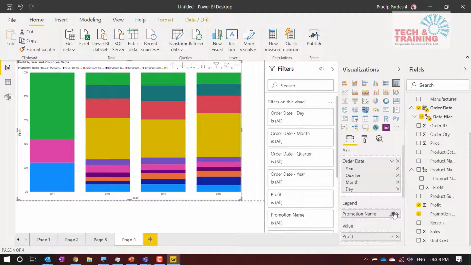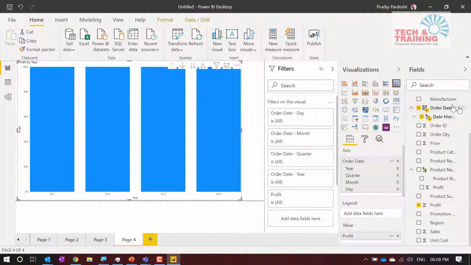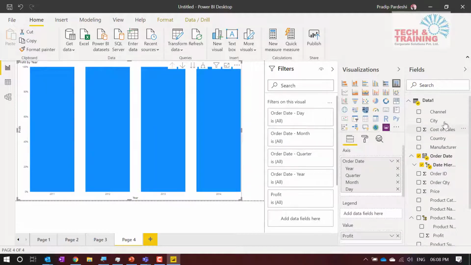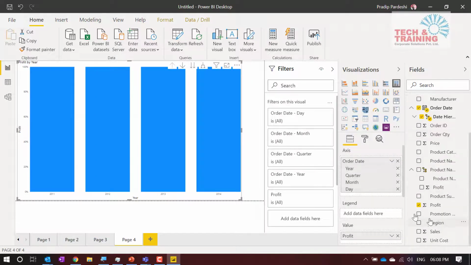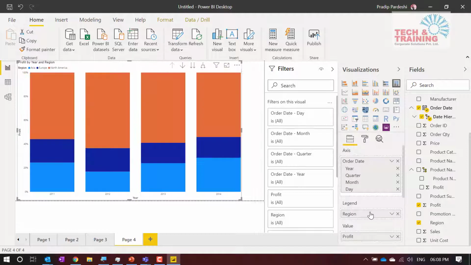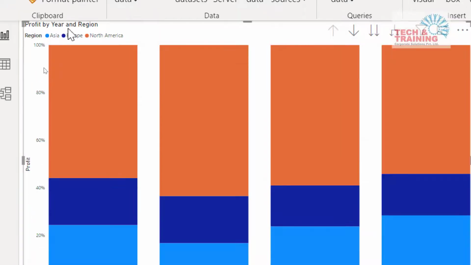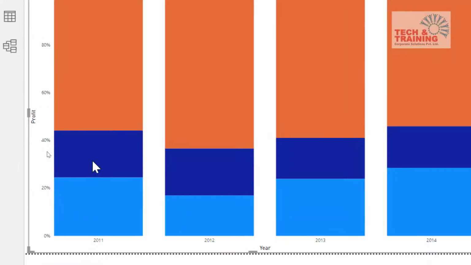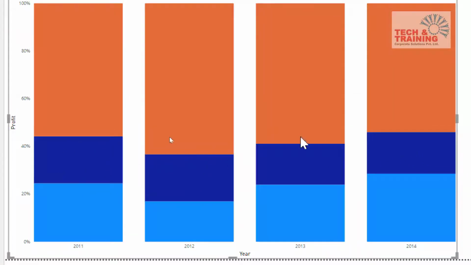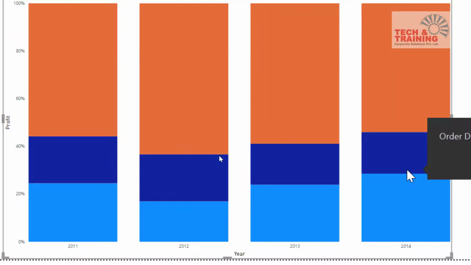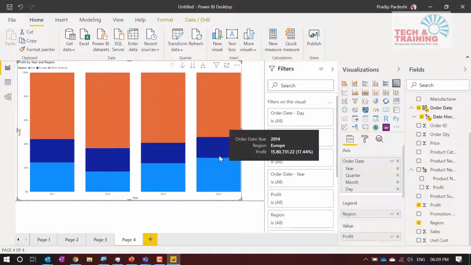So here I think promotion name, we have got plenty of fields. Let me choose something else. Here let me go ahead and add a region. Okay, so I'm going ahead and adding regions, right? So here, as you can see, Asia, Europe, North America. Now here you can see that these are boxes of the same size, and it becomes a little difficult for me to understand. That's a problem with the stack column chart.